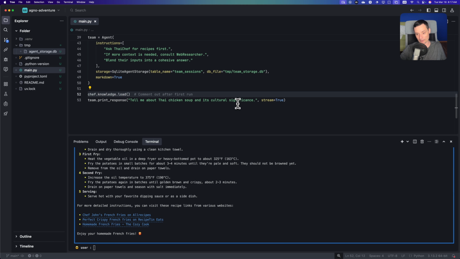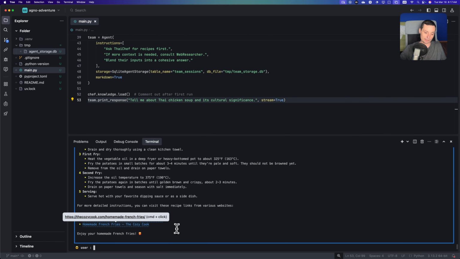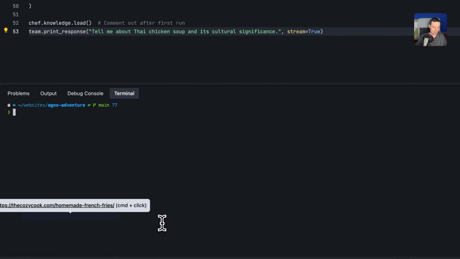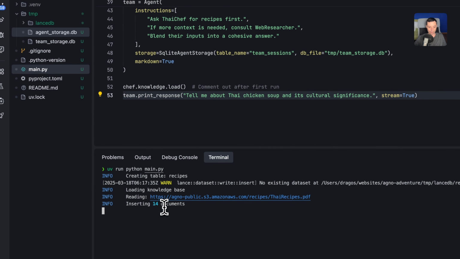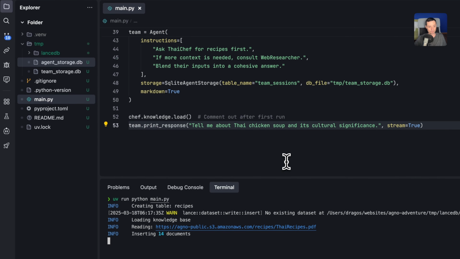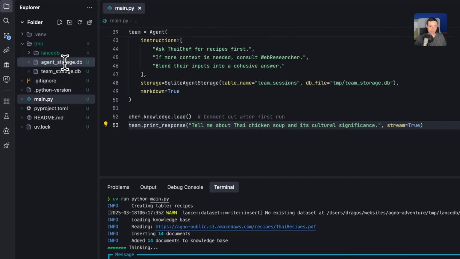So in here you have the question, and it should fetch the ingredients first, and then it will search the internet for the cultural significance. And we're just going to run this to see how it's working. Let me exit this like this. Let me clear. And right now, if we run this, it will go and add the knowledge in the beginning. Again, it will load 14 documents. Again, it created a LanceDB in here. This is the agent storage for this.